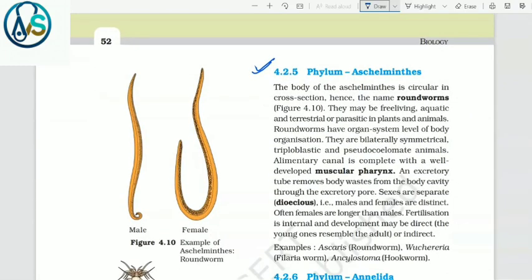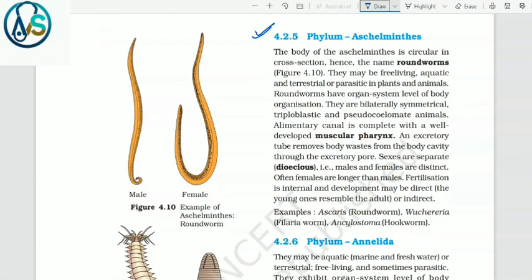4.2.5 Phylum Aschelminthes. The body of Aschelminthes is circular in cross-section, hence the name roundworms. They may be free-living, aquatic and terrestrial or parasitic in plants and animals. Roundworms have organ system level of body organization. They are bilaterally symmetrical, triploblastic and pseudocoelomate animals.